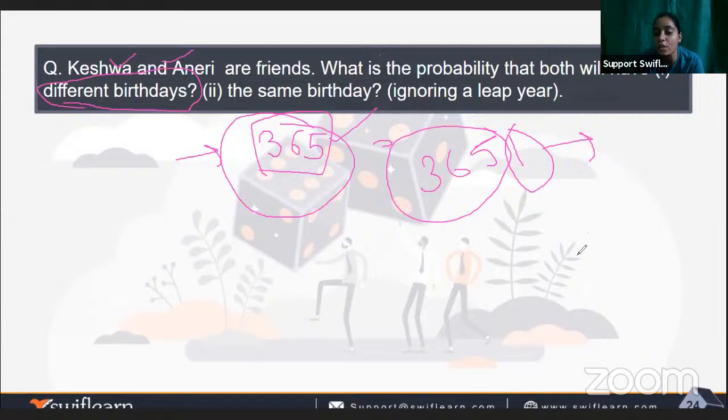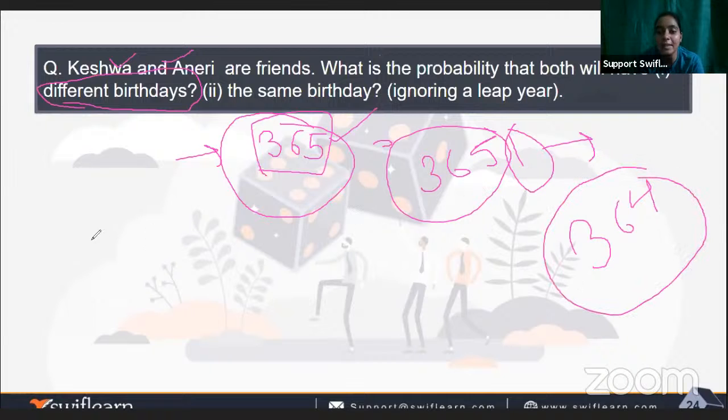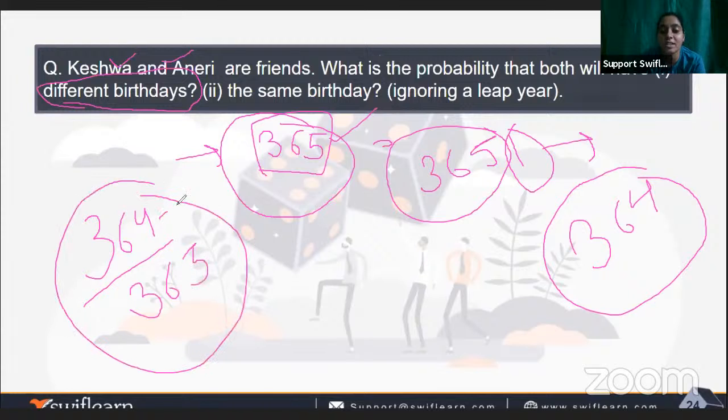So she will go for 364 days only. So one person will have 364 upon 365 as the probability for getting the birthday on different days, because one day from 365 will go for the birthday of the other person.